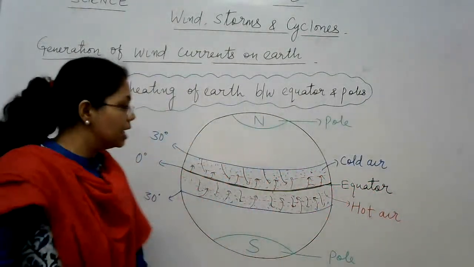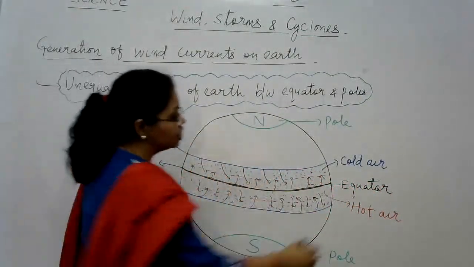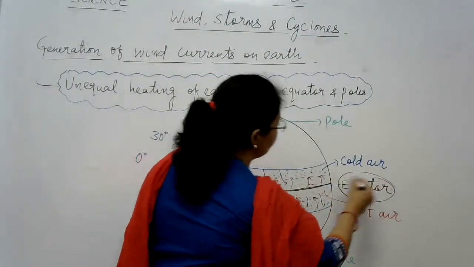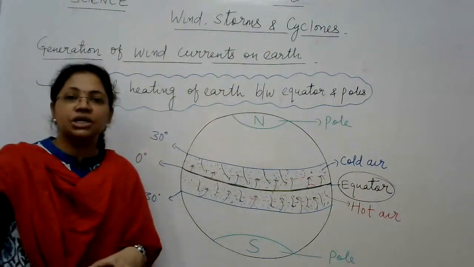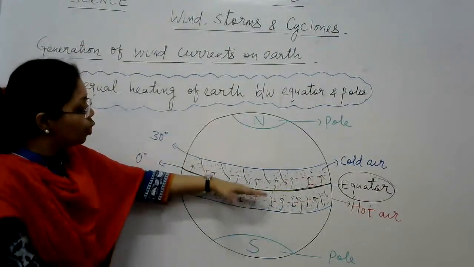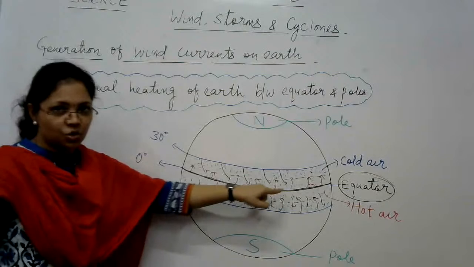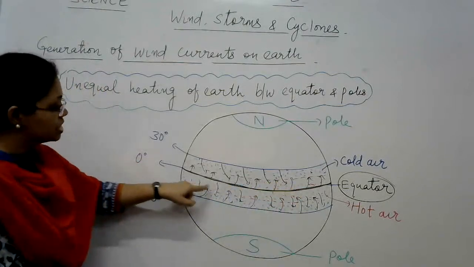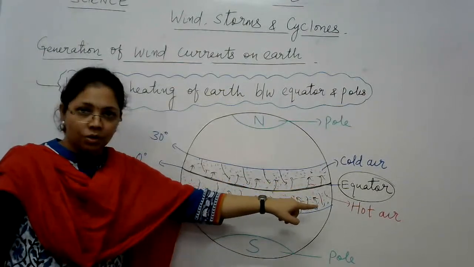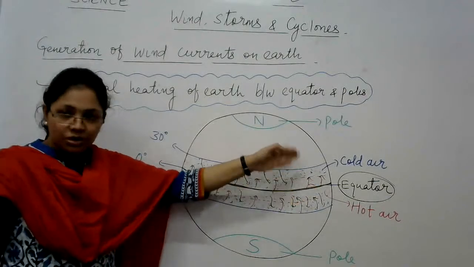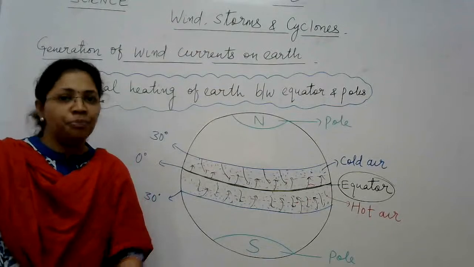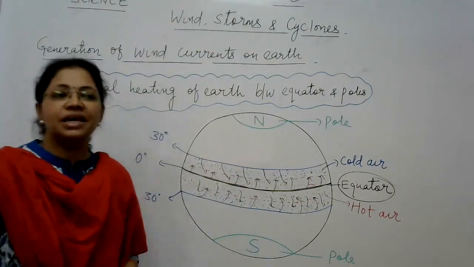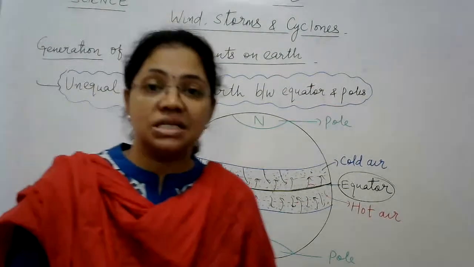So what happens? As we know, the regions which are located nearby the equator, meaning those regions which are located on both sides of the equator, as you can see, I have marked especially with the red color. Okay, so the regions located on both sides of the equator are what we call equatorial regions, right? So these regions get more heat from the sun.